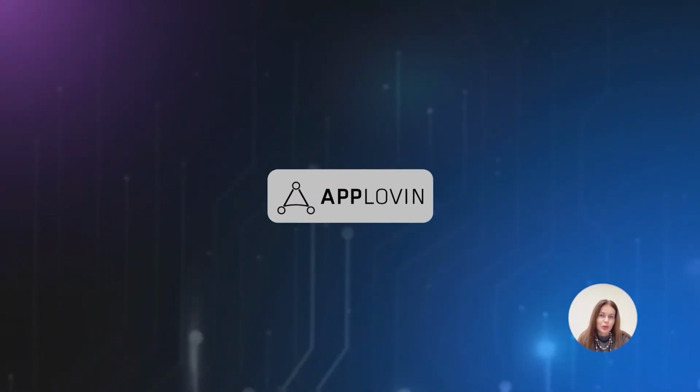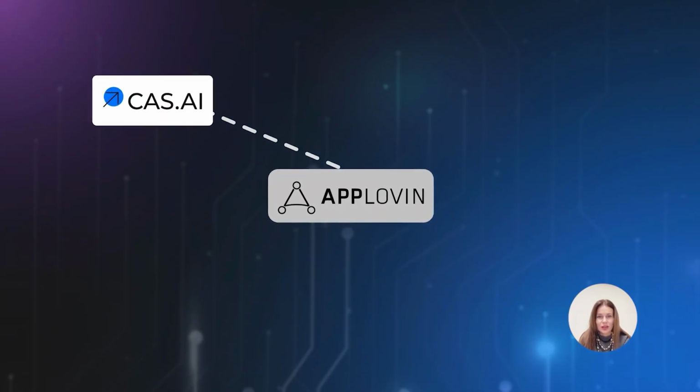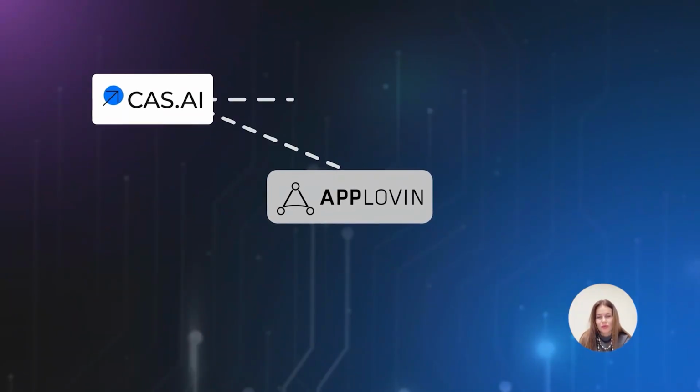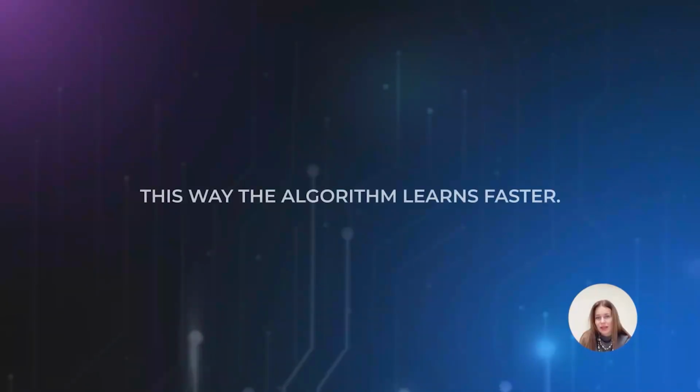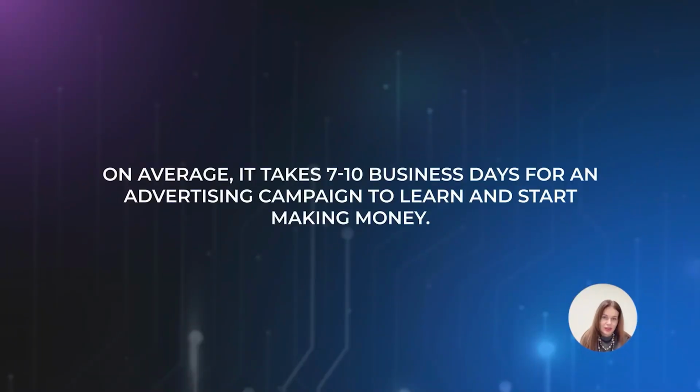From what we have already launched and from the retesting of several ad campaigns that we did using the new dashboard, we can see that AppLovin has indeed improved. It works with CAS.AI mediation, and we are transferring all revenue to the new Axon dashboard. This way, the algorithm learns faster. Typically, on average, it takes about 7 to 10 full working days for an ad campaign to learn and start gradually turning a consistent profit. Naturally, on the 3rd to 5th day, your traffic will still be below the KPI you set for yourself, but nevertheless, in practice, you can work with this and the ad campaigns really do learn.